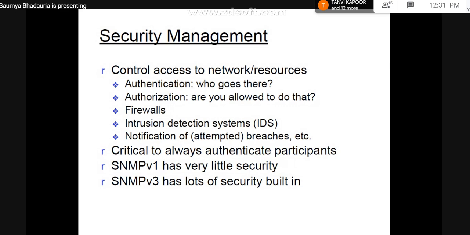So for example, I logged on into the banking system. I gave my login ID, I gave my password. If both matched with the database of the bank which was stored corresponding to my login ID, then I will be given access.